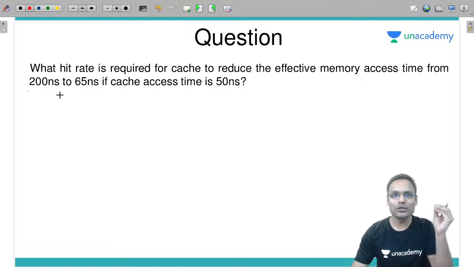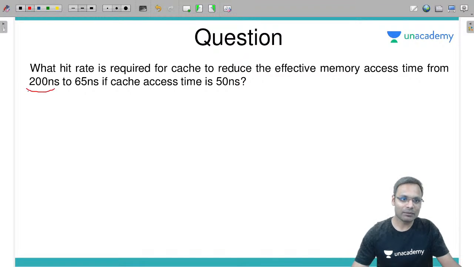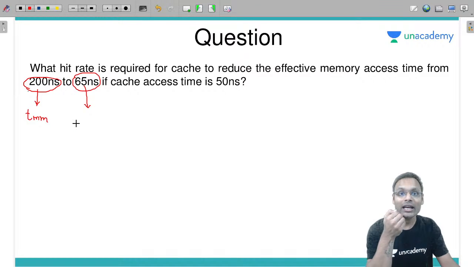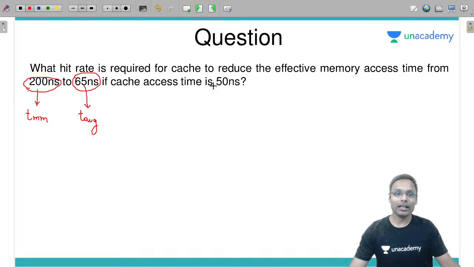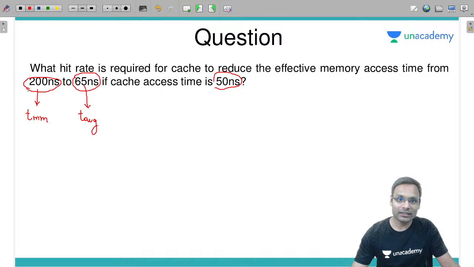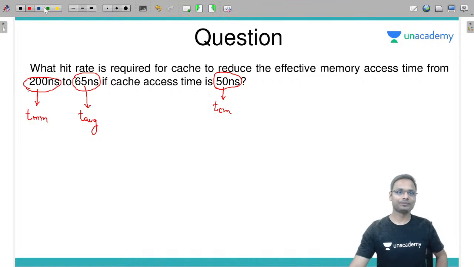If we don't use the cache memory, effective access time is 200 nanosecond. Means this is given as main memory ka access time. Without cache, 200 nanosecond is required. Now, if you are using the cache memory, then this is the access time. When you use the cache memory, what is the effective access time? Nothing but T, average memory access time. If cache memory ka access time is given TCM, then what is the hit rate of cache memory?